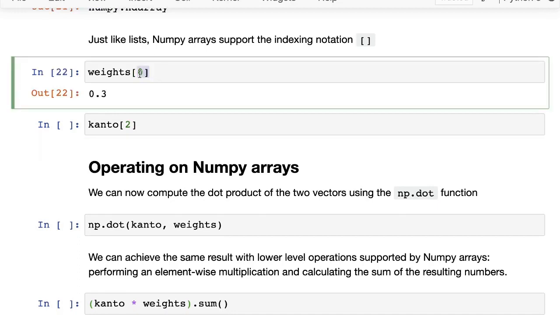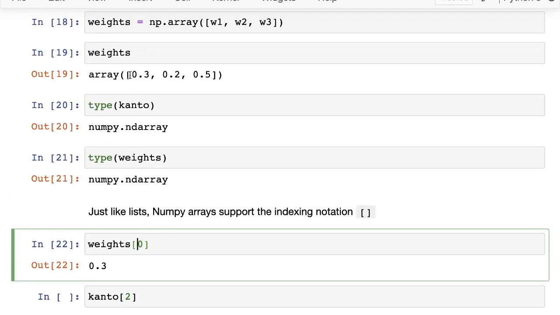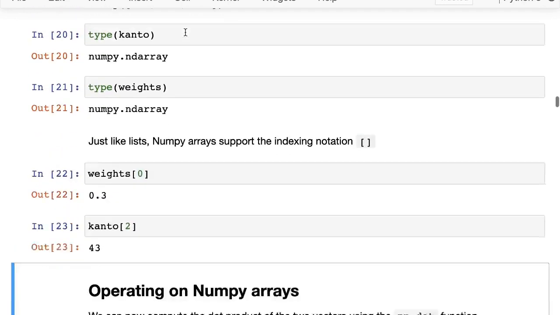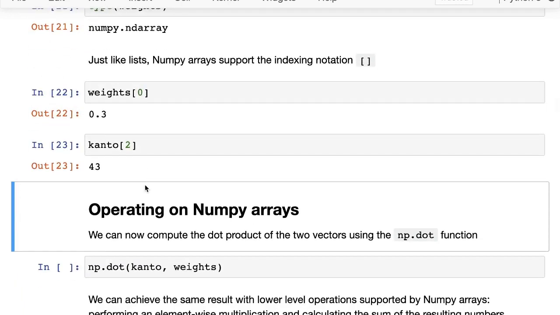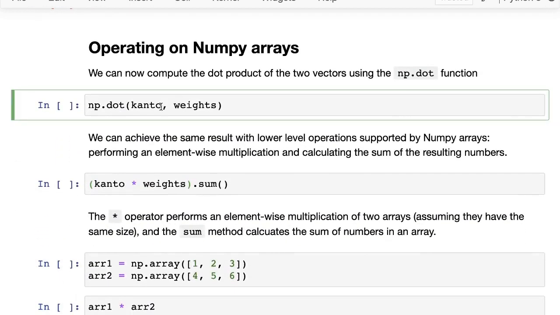So if you just use the indexing notation, you can get back the 0th element, which is 0.3 from weights, or the second element, which is 43 from Canto. But they also differ from Python lists in many important ways, and that is what we are going to see next. Okay. So now remember, we wanted to compute the dot product, which is the element wise multiplication followed by